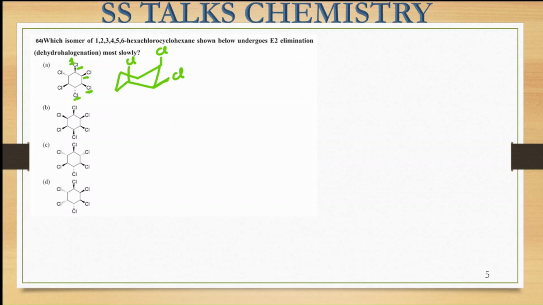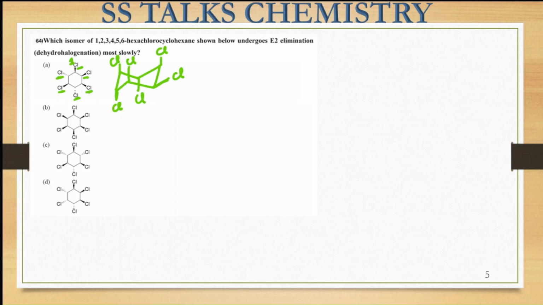Now on the next carbon, it is present in the dash position, which means it is present on the downward side, right? On the next carbon, it is again on the wedge side. In the sixth carbon, again it is present on the dash side. So this is the substrate that we are getting in this particular molecule.